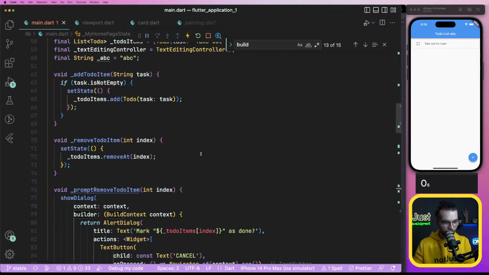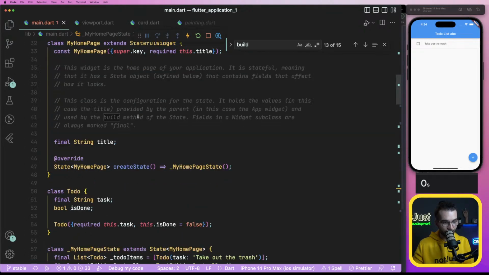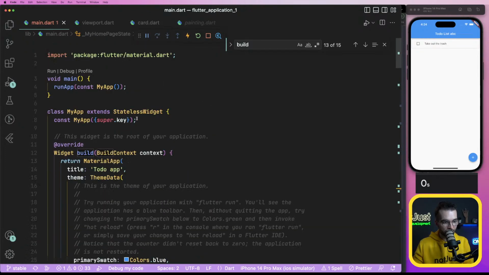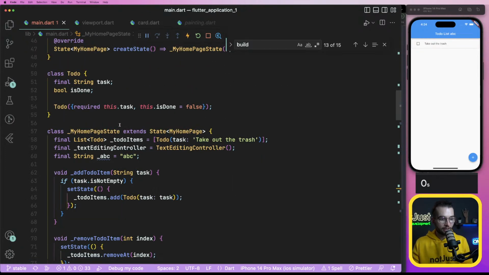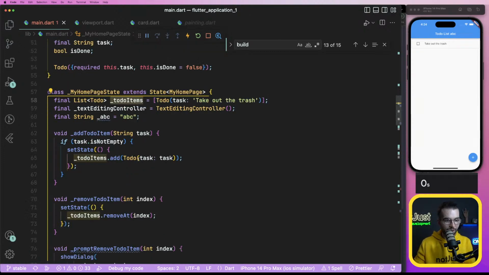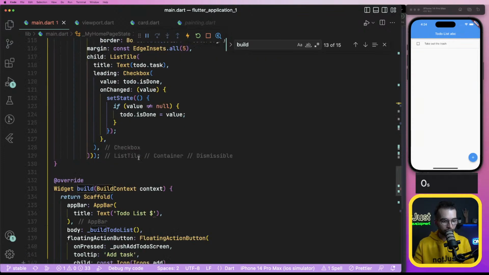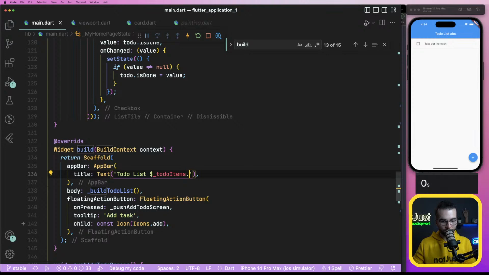Now if I access the length of my... I'm getting lost big time. To-do items, if I go here and do dot length, instance of to-do items dot length.